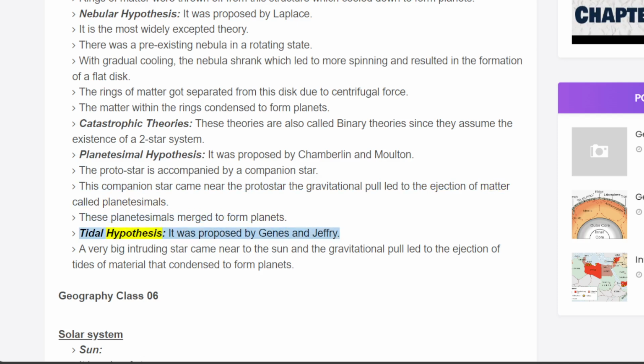Tidal hypothesis. It was proposed by Jeans and Jeffreys. A very big intruding star came near to the Sun, and the gravitational pull led to the ejection of tides of material that condensed to form planets.